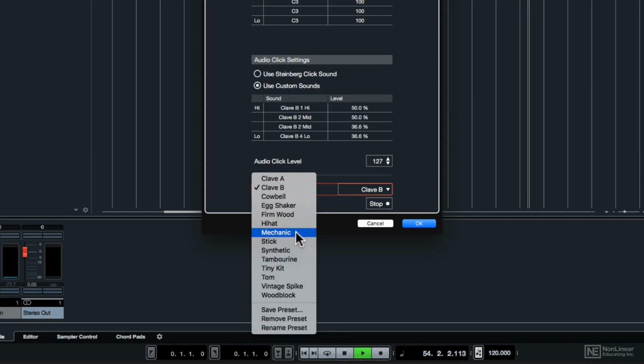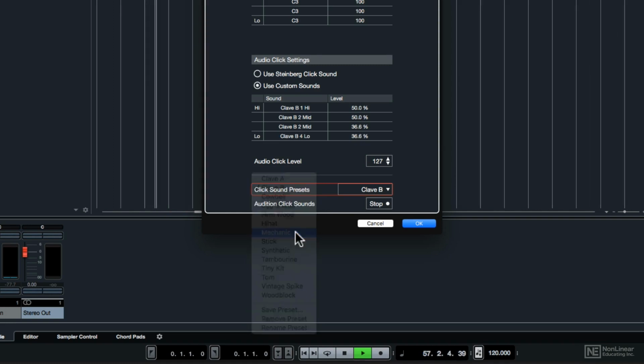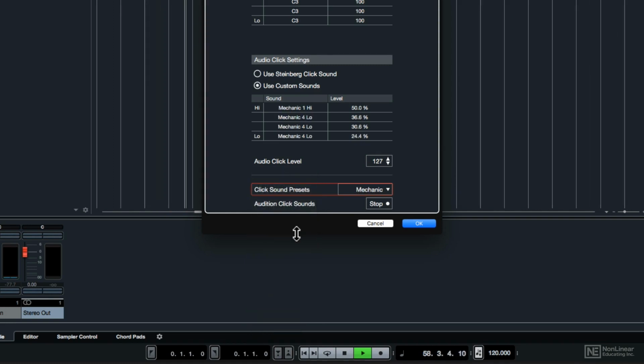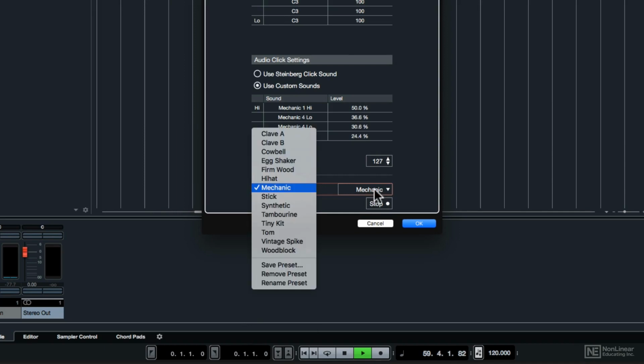And I recommend you go through all of these, but I'm just going to show you a couple more that I've found are really cool, starting with Mechanic. And other people will really like the Vintage Spike.